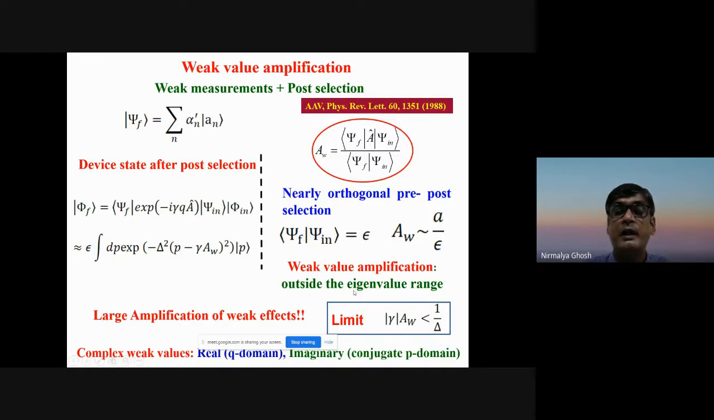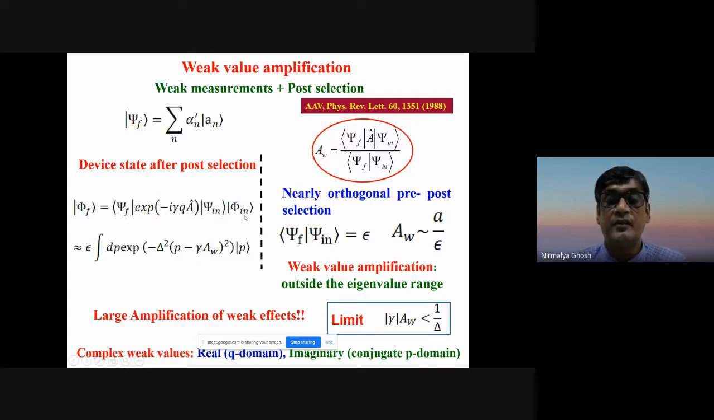So the value can become outside the range of the eigenvalues. Using this, you can actually amplify a very weak effect. That's what we will show you in some examples. Of course, it has a bound in the so-called linear response regime. Another interesting thing about this weak value is that, unlike an eigenvalue, it can have complex values, right? Real weak values will be in, let's say, the Q domain, that is the position domain, and imaginary weak values will be in its conjugate domain, the momentum domain.